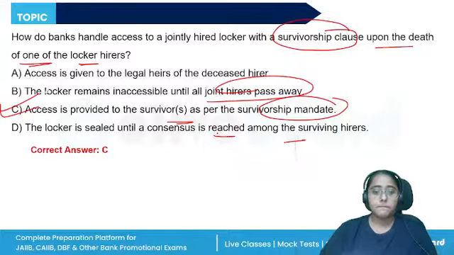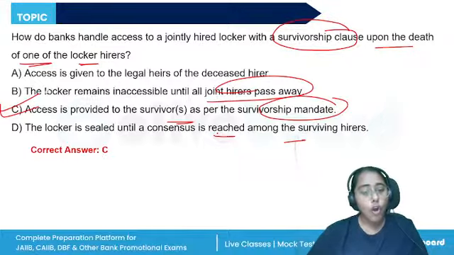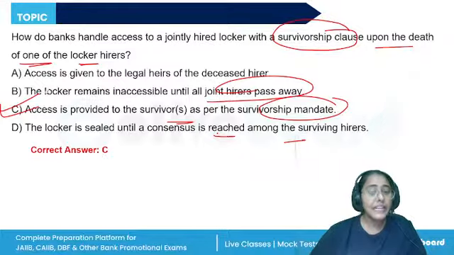All right. So accounts that have the survivor or nominee clause, like former or survivor, anyone or survivor, either or survivor, later or survivor, it has to be followed by the banks.